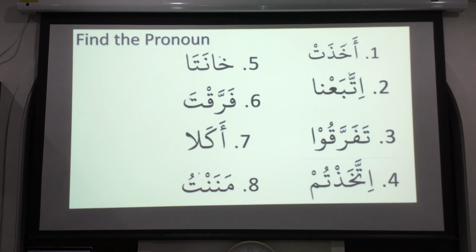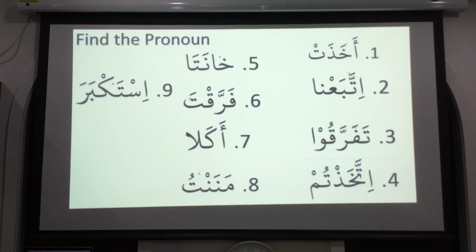It could only be hunna, but hunna you know has to have a shadda. So it could be second or first person. In the second and first person, anta doesn't match here. Antuma doesn't match. Antunna also doesn't match. Antum doesn't match. Ana is this one. Remember ana, nasartu. So manantu is I favored.